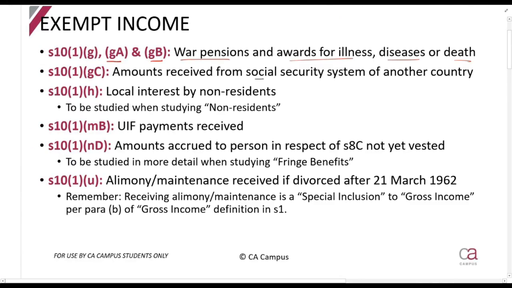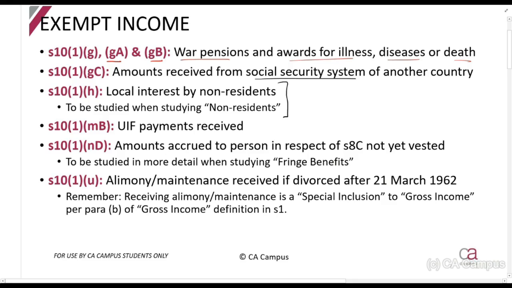Amounts received from a social security system of another country. America is the best example of social security. So this will be if you used to work in America and then you move to South Africa. Now you're still receiving money from America because of the social security system. You'll remember you're now a resident, so you'll be taxed in South Africa, but it will be exempt.